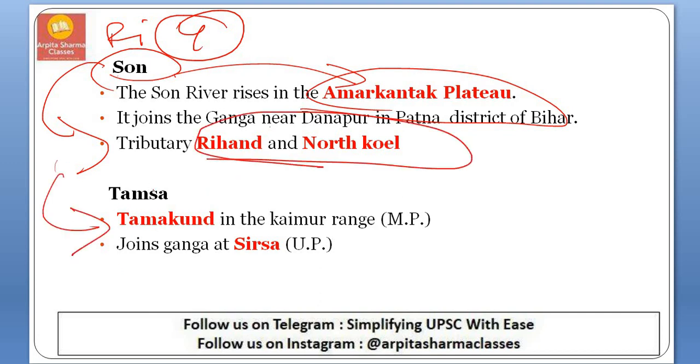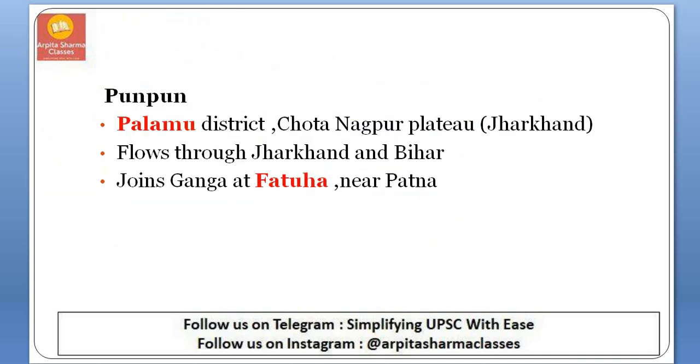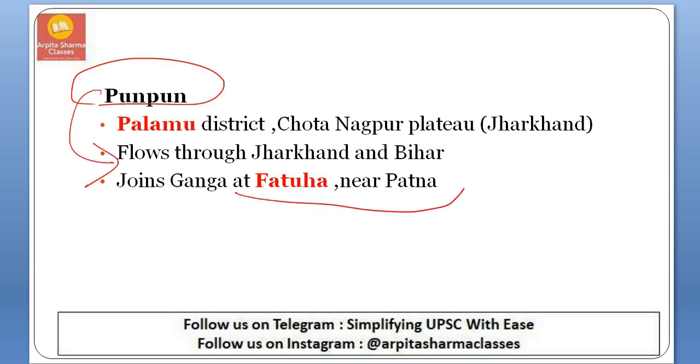Next is Tamas. This Tamas originates in Tamakund in the Kaimur range of Madhya Pradesh and it joins Ganga near Sirsa, that is in Uttar Pradesh. Next is Punpun. Punpun rises in Palamu district near the Chota Nagpur Plateau, that is in Jharkhand, and it flows through Jharkhand and Bihar and joins Ganga in Fatuha near Patna.